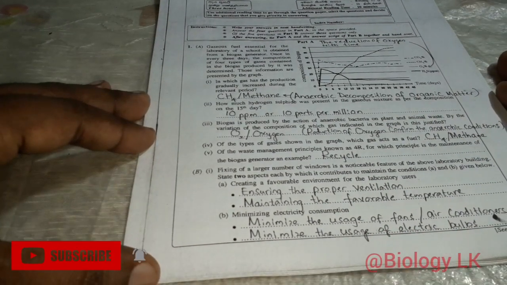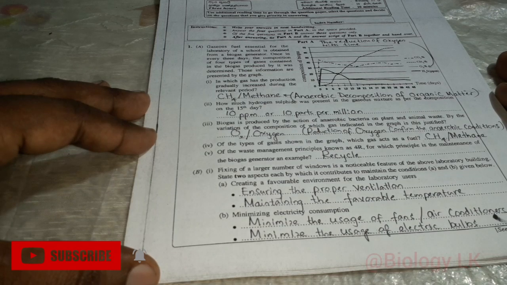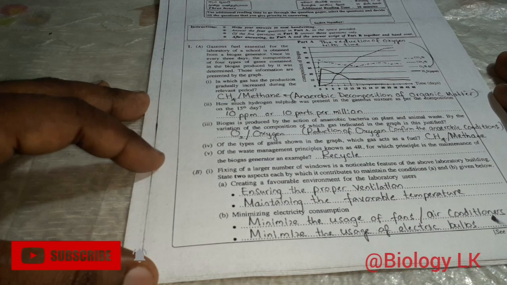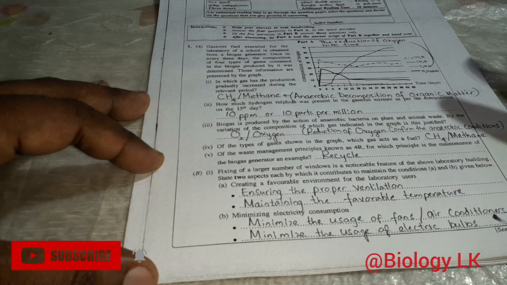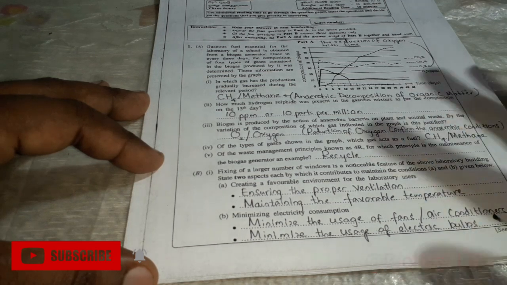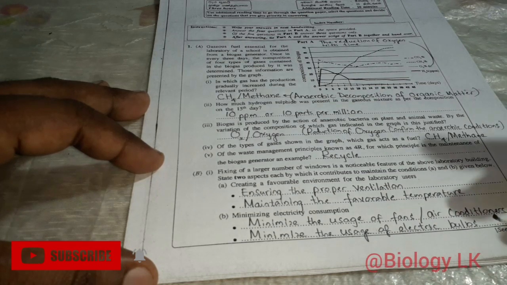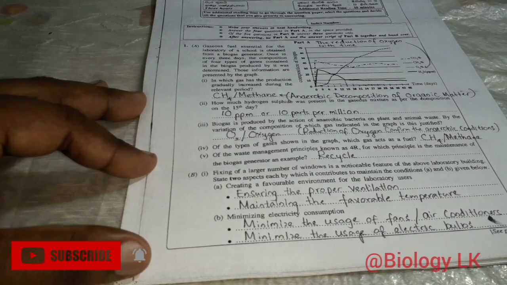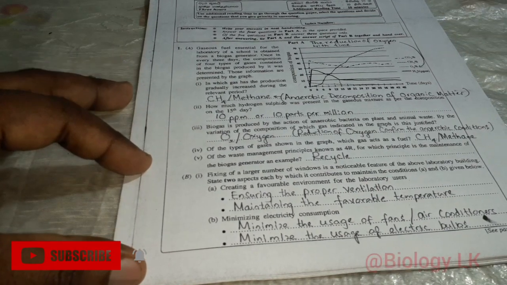Then the next case, minimizing the electric consumption. How is electric consumption reduced? If there is ventilation, and a gentle breeze, not a strong wind, blows through the windows, we don't need fans or air conditioners.